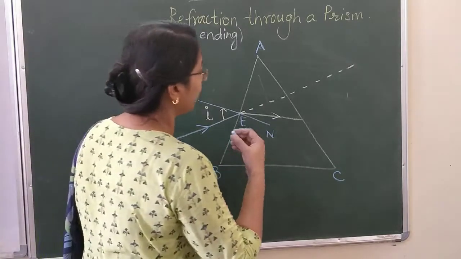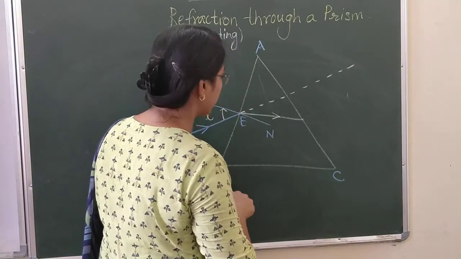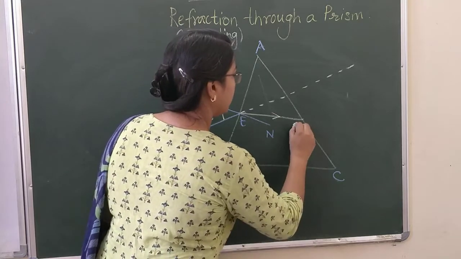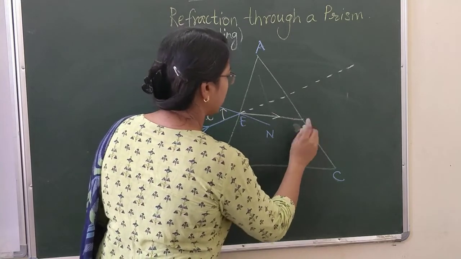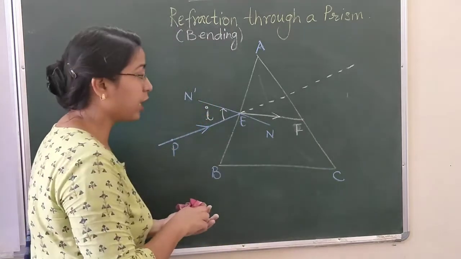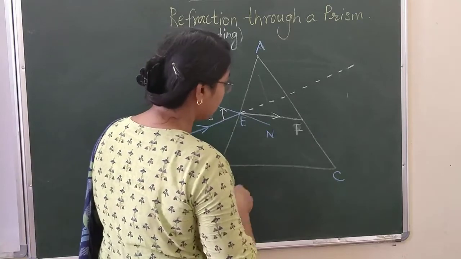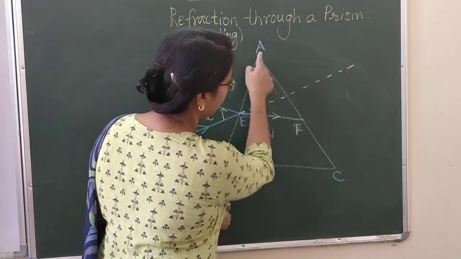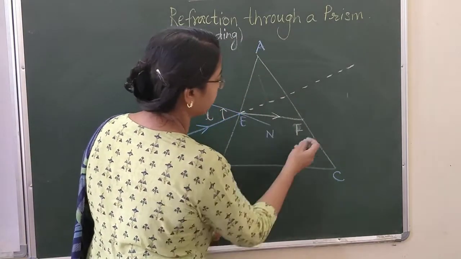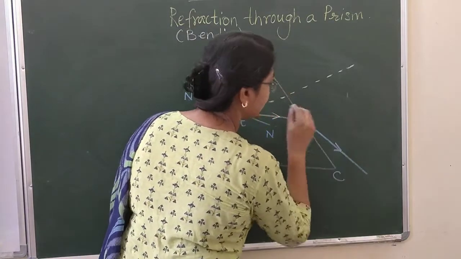It has undergone a refraction here. And at this point, let's call this point F. So at this point F, again refraction takes place, and the ray of light emerges out from the other side, that is side AC of the prism. So how it comes out, let's draw it in this way.